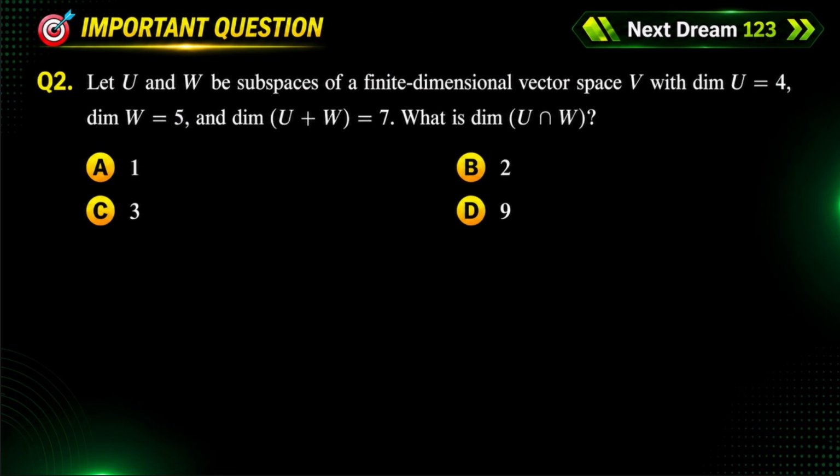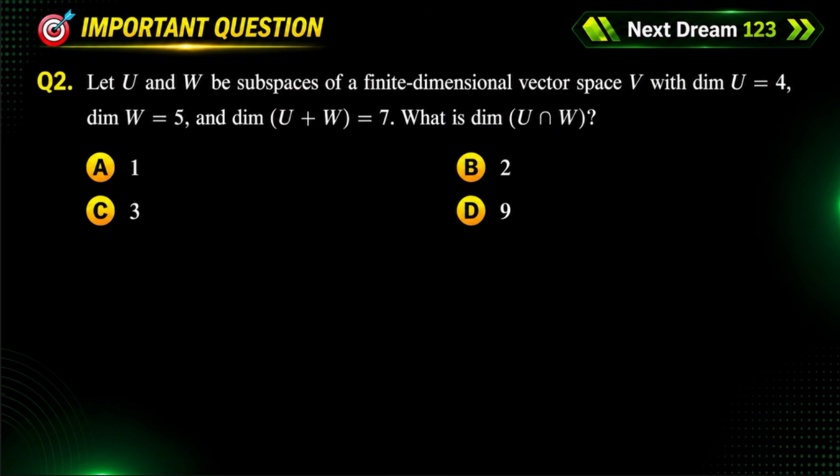Okay, let's discuss the second question. Let U and W be subspaces of a finite dimensional vector space V with the dimension of U equal to 4 and the dimension of W equal to 5. Then the dimension of U plus W is equal to 7. What is the dimension of U intersection W?